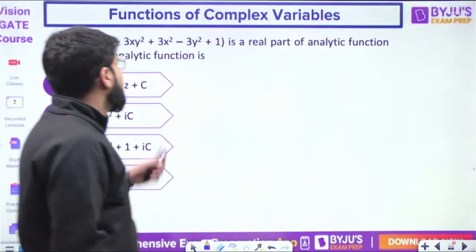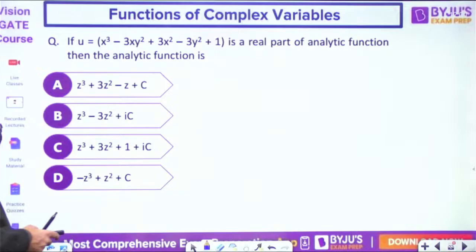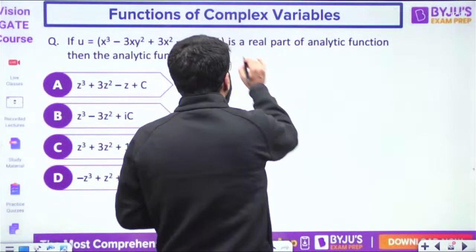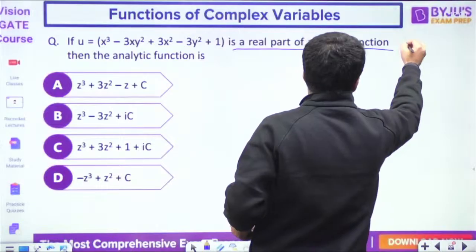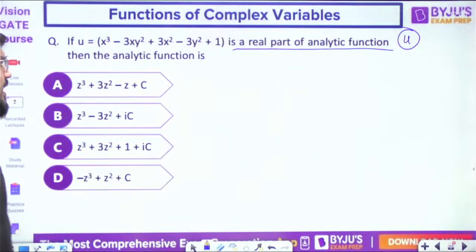Just wait. Chalo guys, quickly one more. If u is equal to x cube minus 3xy square plus 3x square minus 3y square plus y is the real part of analytic function, u is given to you, then find the analytic function.